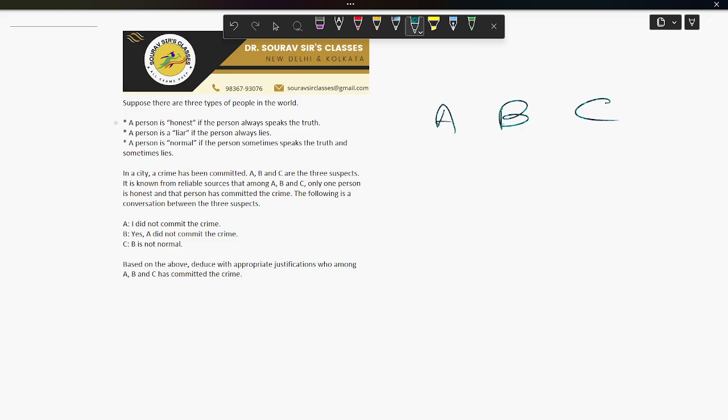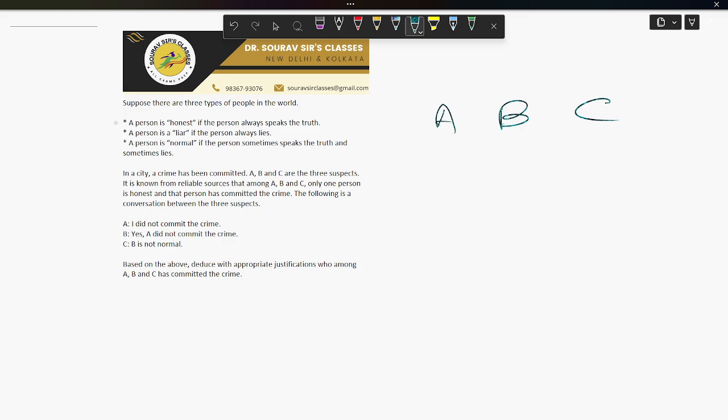So if C is honest, his statement "B is not normal" is true. So B is not normal, meaning B is either honest or a liar. But only C is honest in this case, so B cannot be honest. Therefore, B must be a liar. Since C is honest and the honest person is the criminal, C committed the crime.